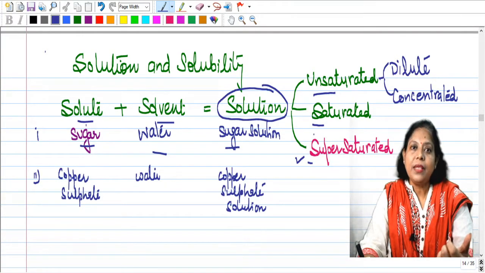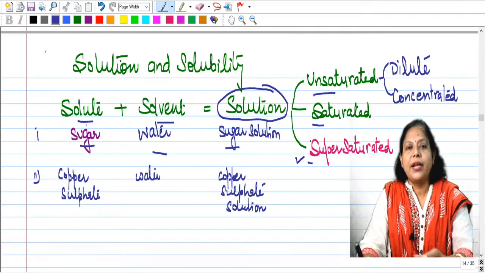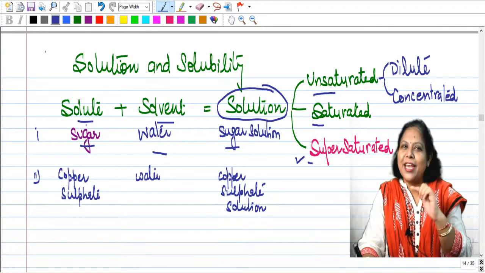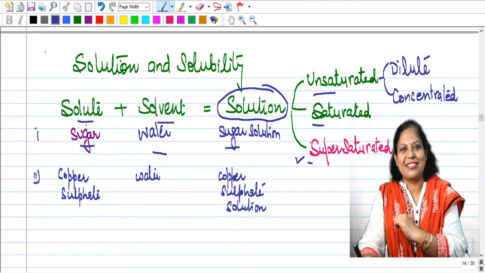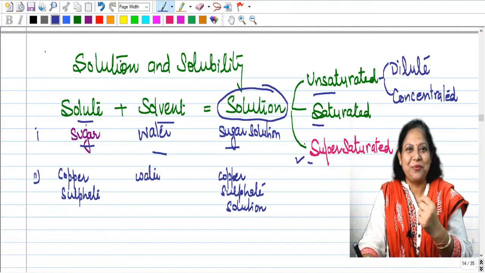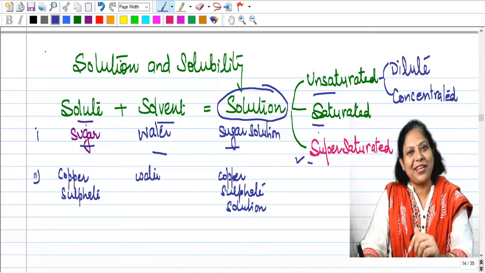Okay, then in the milk, when you add sugar, what is it? It is an unsaturated solution, and sometimes you add too much of sugar, right? So then what happens? This sugar dissolves and the excess of sugar settles in the base of the glass, or the mug, and then you try to eat it with a spoon, right? So when that state comes that further sugar cannot be dissolved, that is the saturated state.